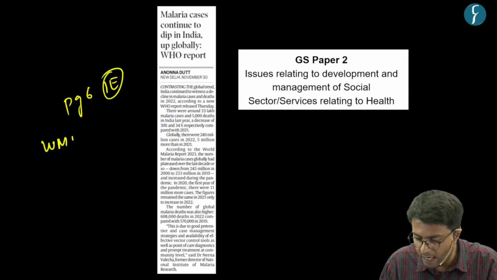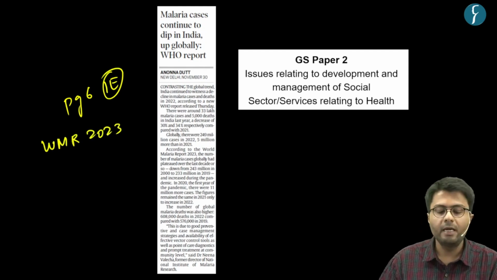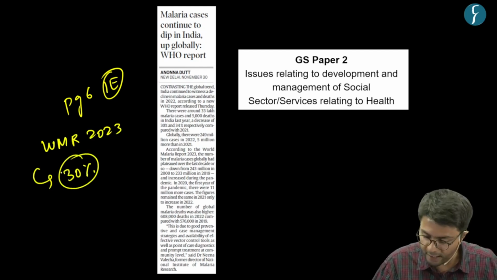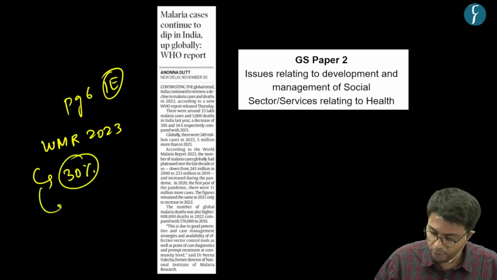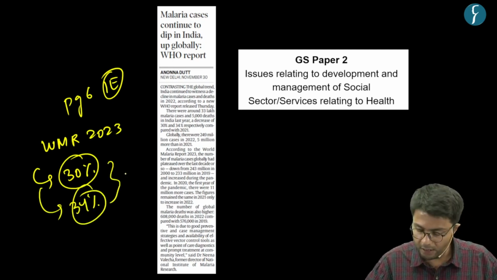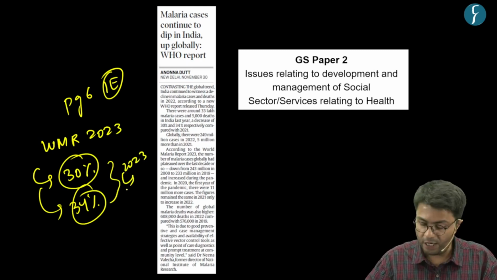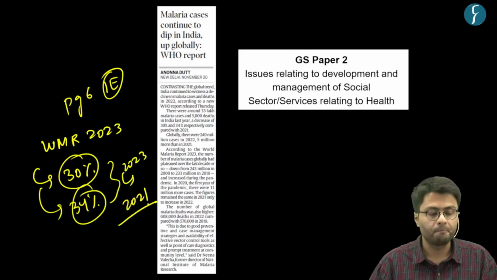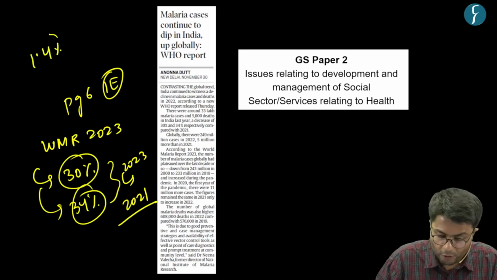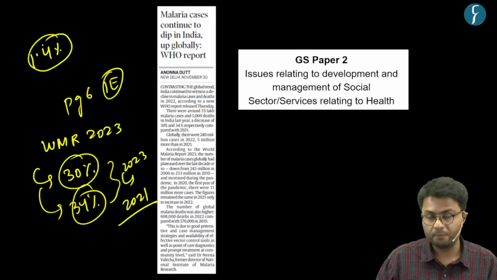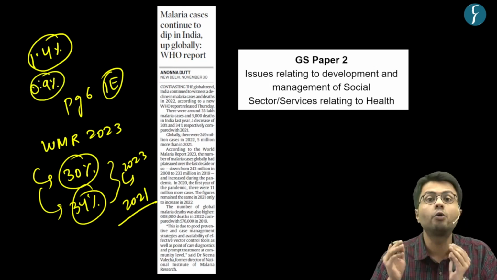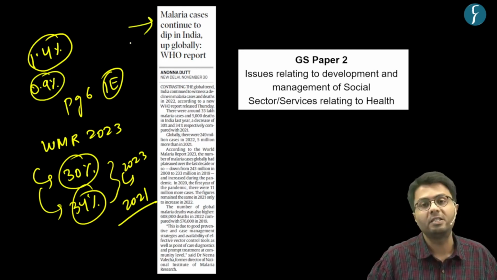According to the World Malaria Report of the year 2023, India has been able to reduce its malarial cases by 30%, whereas India has also reduced the deaths caused by malaria by 34%. And this reduction in the year 2023 has been achieved from 2021 levels. Globally, India accounts for about 1.4% of total malarial cases, whereas in terms of death, India only accounts for 0.9% of total global deaths caused by this malarial disease.